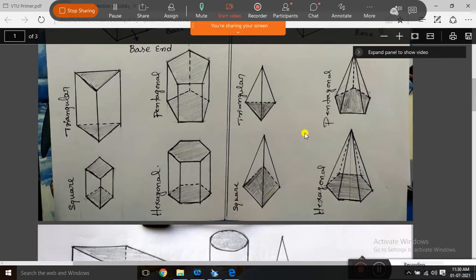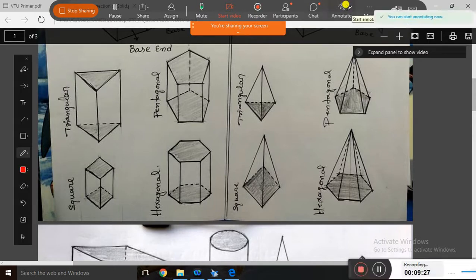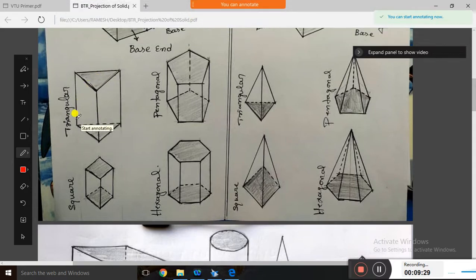Yes, these are the probable prisms and pyramids you may get in the examination. The first one is called a triangular prism. The second one is a square prism. The third one is a pentagonal prism, and the fourth one is a hexagonal prism. So the end faces are 2 triangles, 2 squares, 2 pentagons and 2 hexagons. This is a prism.